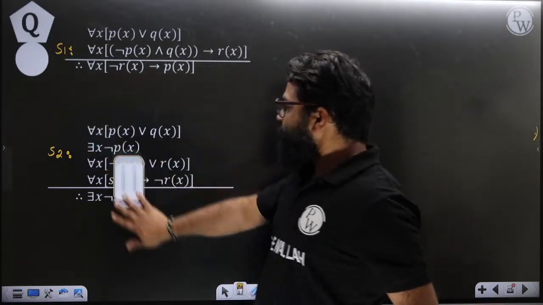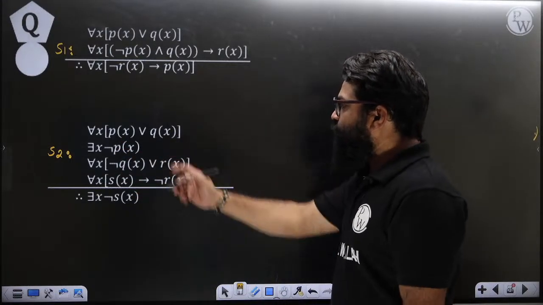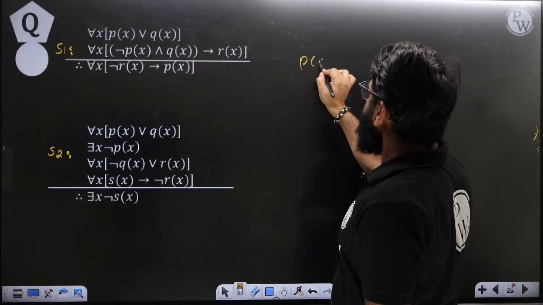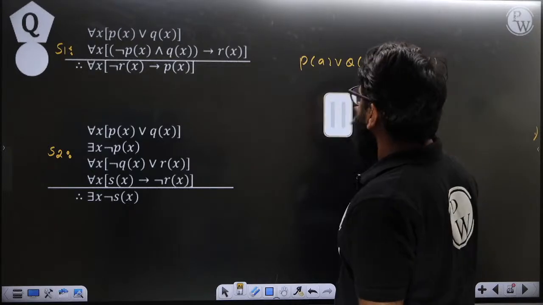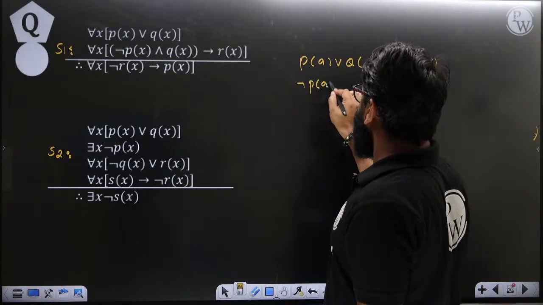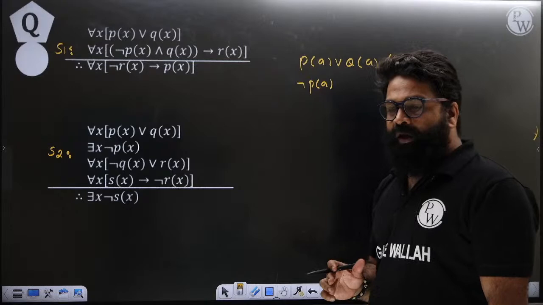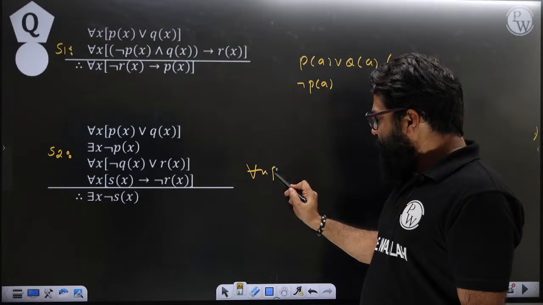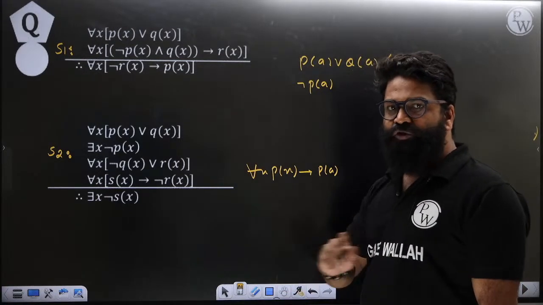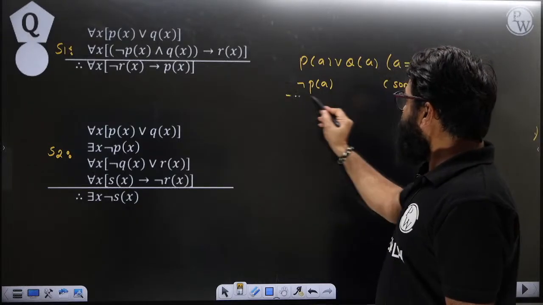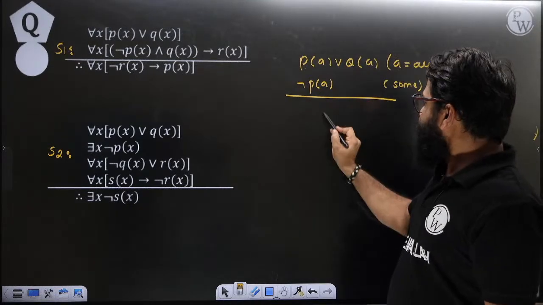Okay, now let's see the second question. Take the first one, P of x or Q of x. Here it will become P of a or Q of a, where this a is for all. And then after that you will have a negation of P of a. So this is for some. I hope you are getting the meaning of some. Suppose this is true. If this is true, can we say that this will be true for all the elements in the domain? Yes, this will be true for all the elements in the domain. So if you combine P of a or Q of a with the rule disjunctive syllogism, you will get the answer Q of a.